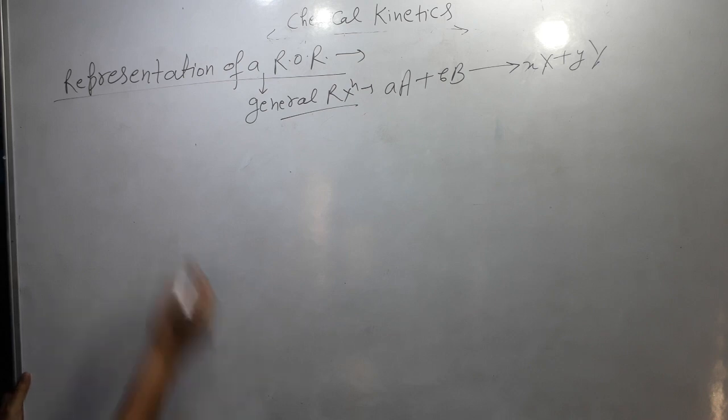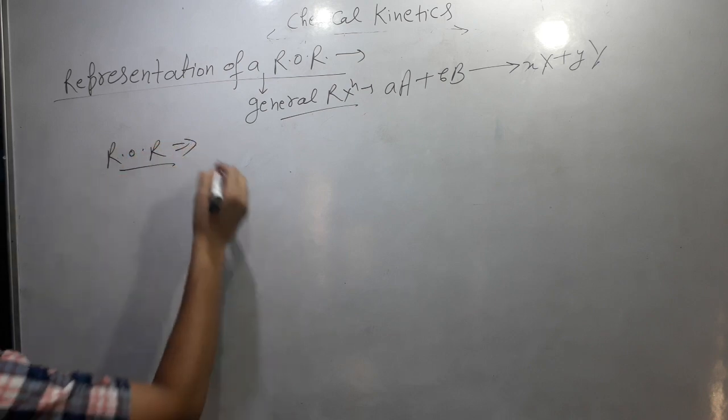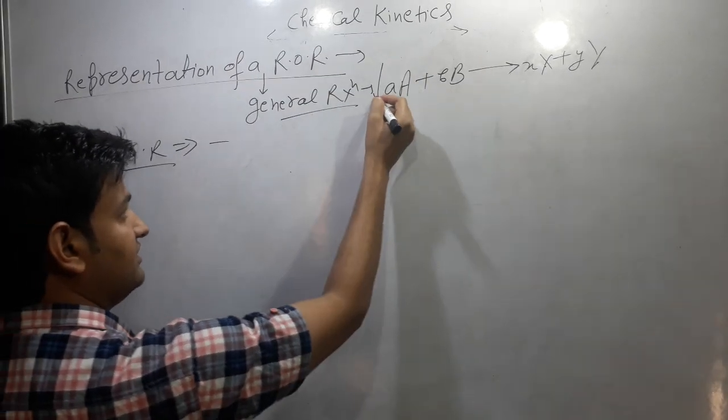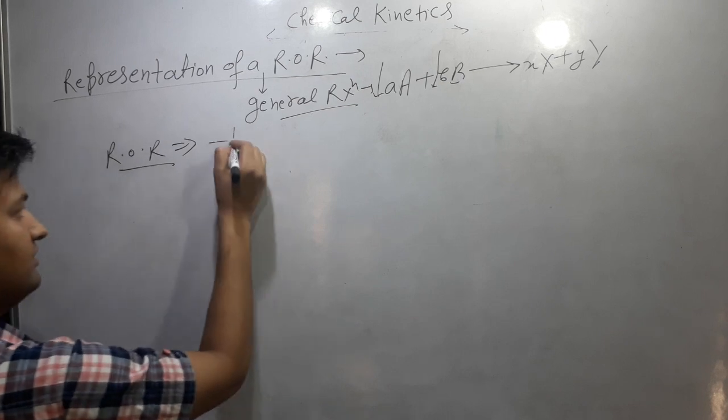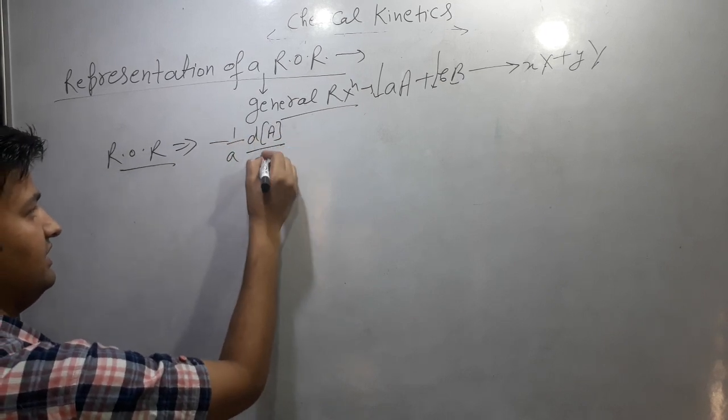So the rate of reaction comes out to be with a minus sign for the reactant because concentration decreases. So it is minus 1 by a, dA by dt.